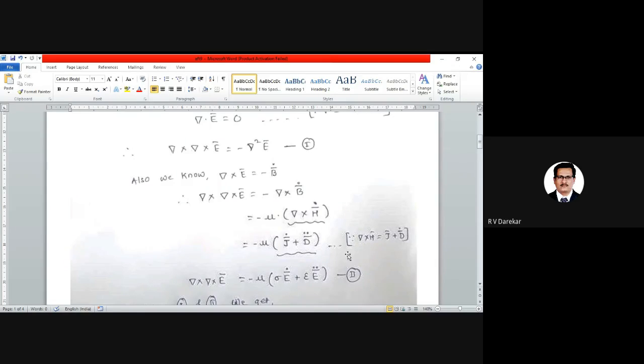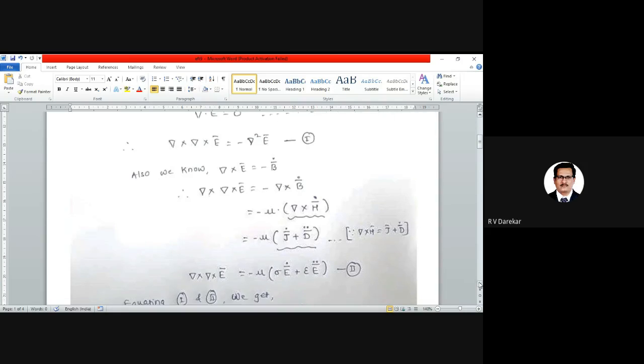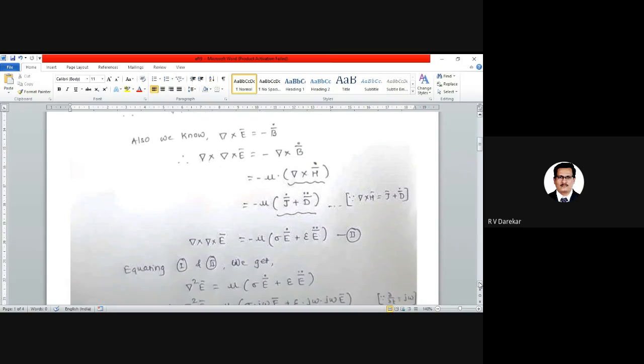Now, comparing and equating equations 1 and 2, we can observe that the LHS of both the equations is the same. Therefore, the RHS also will be the same, and we get the equation del cross del cross E bar, the minus sign getting cancelled, is equal to mu into sigma E bar dot plus epsilon E bar double dot.